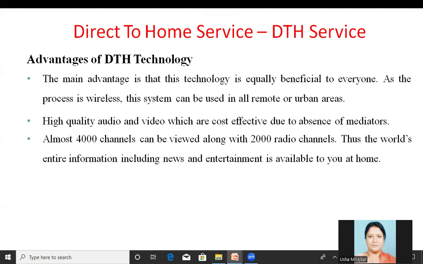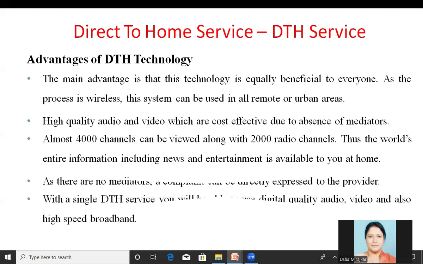High quality audio and video which are cost effective due to absence of mediators. Here there are no mediators. Directly we receive signal from the satellite. Therefore, we can receive the high quality audio video here. Almost 4,000 channels can be viewed along with 2,000 radio channels. Thus, the world's entire information, including news and entertainment, is available to you at home here.